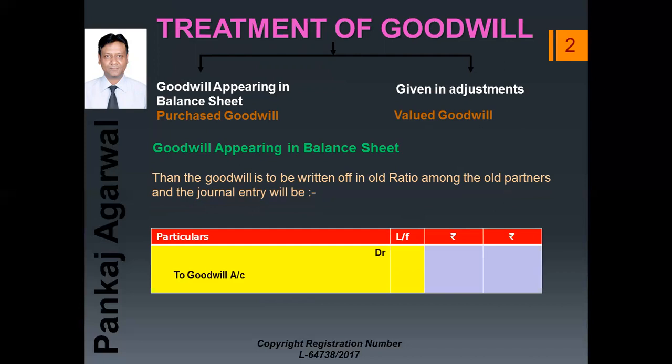So the journal entry will be A's capital account debit, B's capital account debit to goodwill, and it will be written off in old ratio.